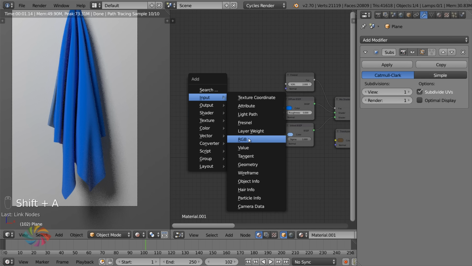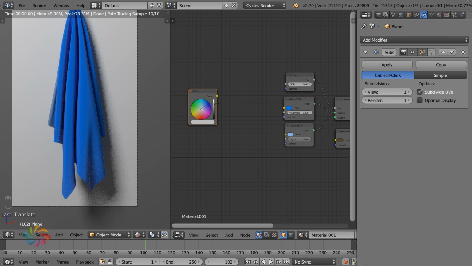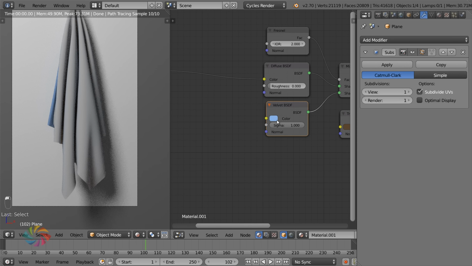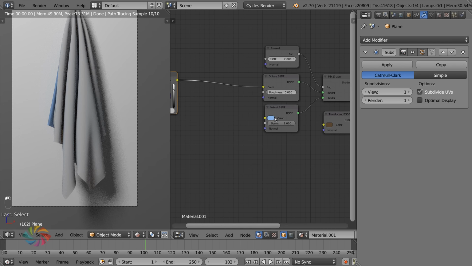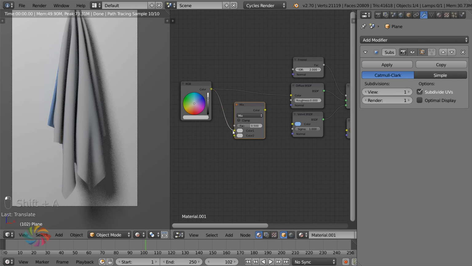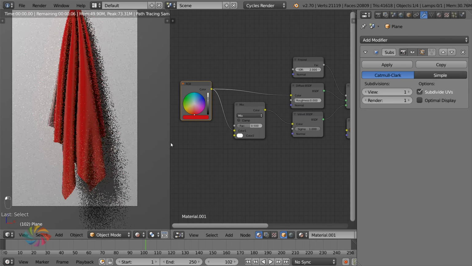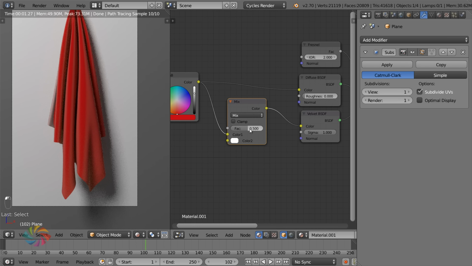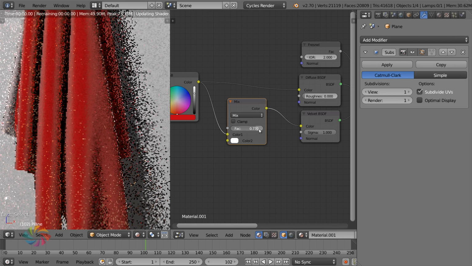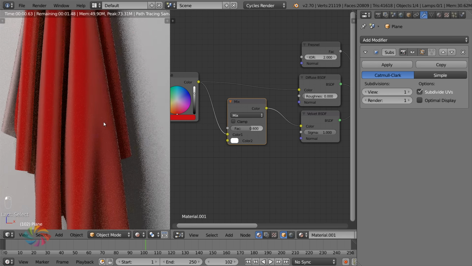If you add in an RGB node like this, this is going to act as our master color. So we plug this into the diffuse like that. And then in the velvet we want to give it this color, but make it a little bit whiter, a little bit brighter, because it's this velvet bright edge, right? So we're going to add in a mix RGB node, drop that in there, and then connect that to the velvet input and set this value here to white. So what this is doing now is it's taking this color, let's just make this a red for the point of this, and it's mixing it 50-50 with a white color. So on the edges there, it's coming out a little white, and the more you set that to, the whiter it is going to appear. So yeah, that's kind of cool.